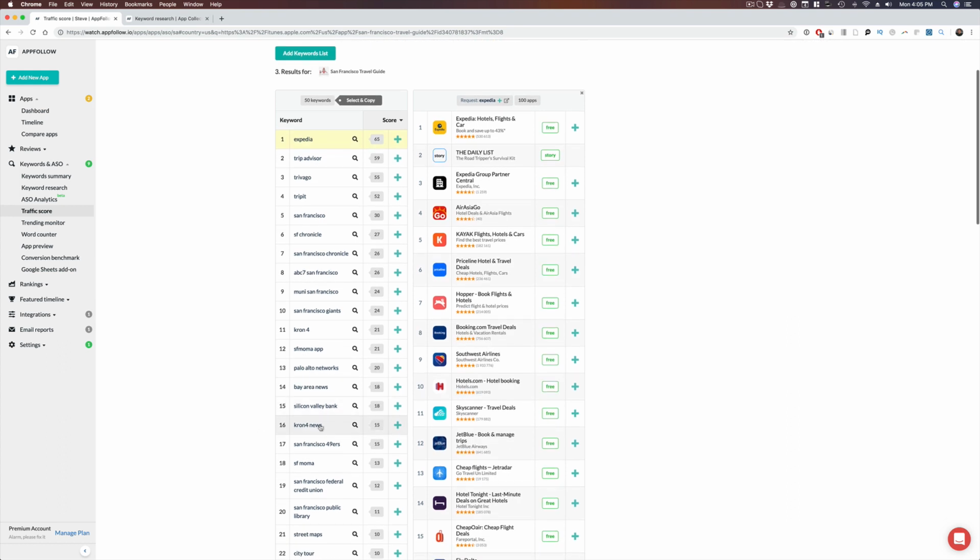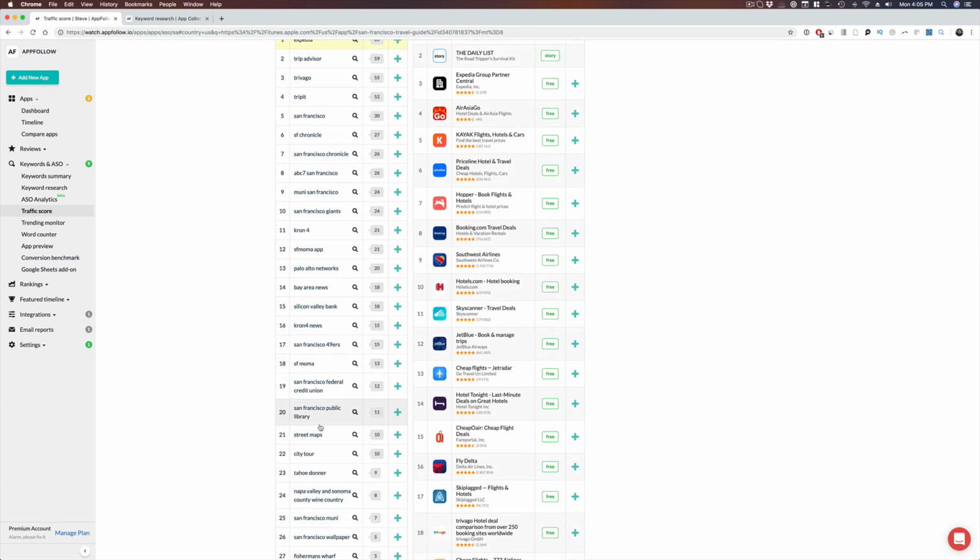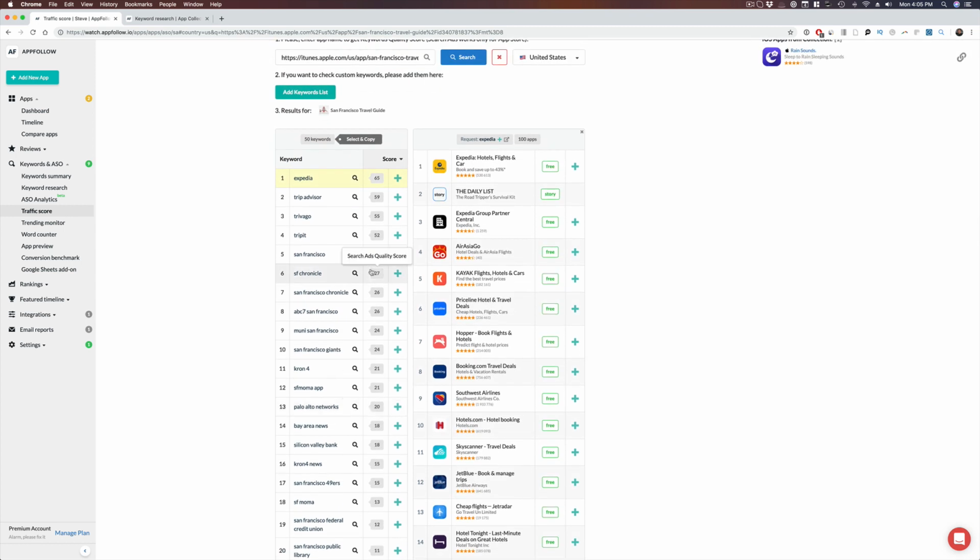Silicon Valley Bank. So now this is a quick way where you say, okay, now I've got these keywords. I know the traffic score for these keywords. Steve says to at least find a keyword that has a traffic score of at least 20. And now you can use these keywords within your keyword field.